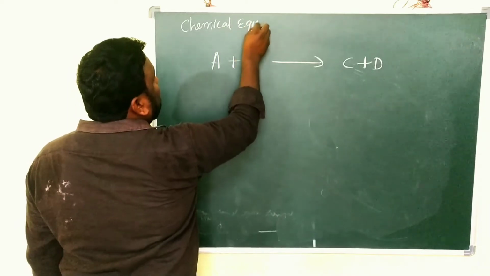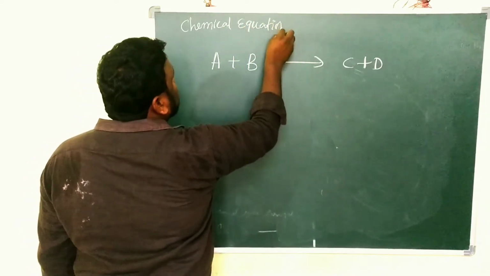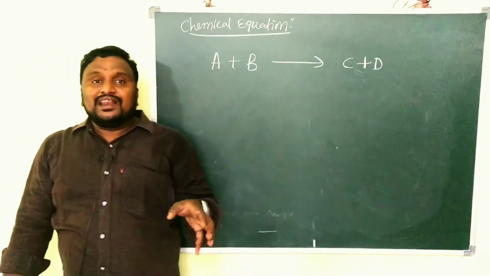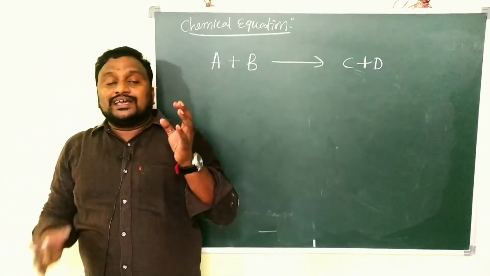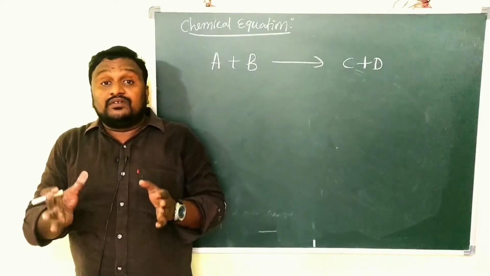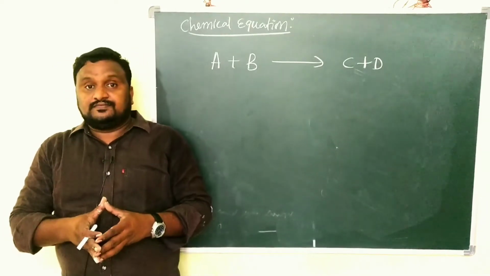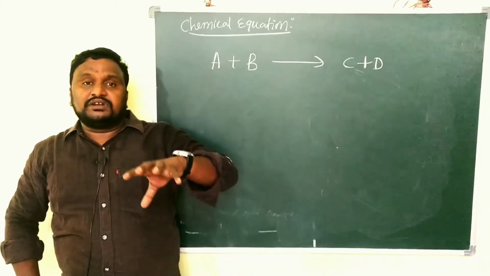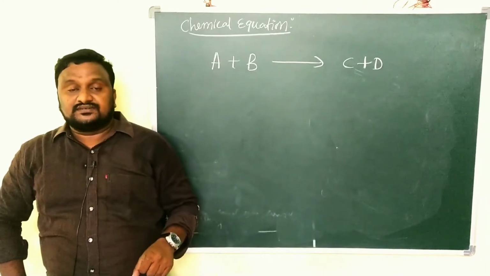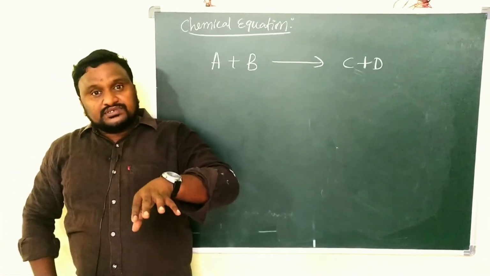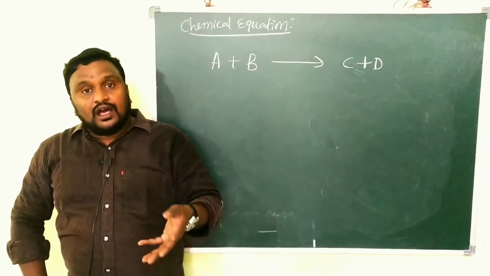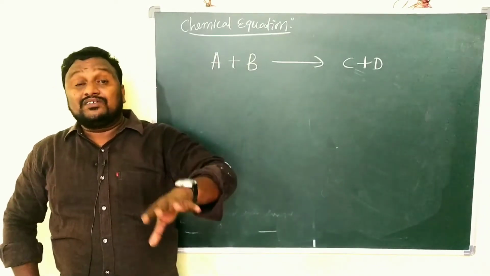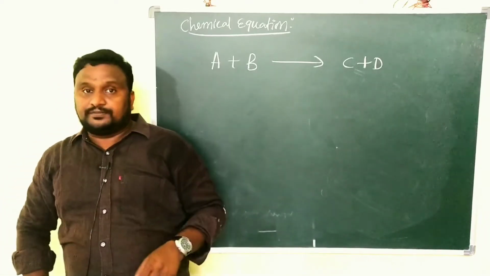What is meant by a chemical equation, and what does a chemical equation represent? A chemical equation represents the chemical reaction going on between different substances. It completely shows which substances are going to react together. After the reaction, which substances are formed should be clearly given by a chemical equation.